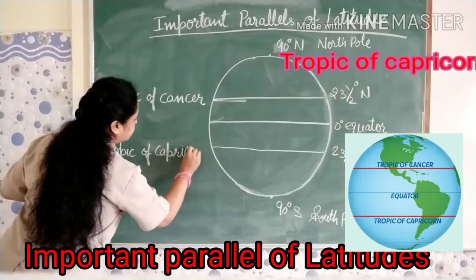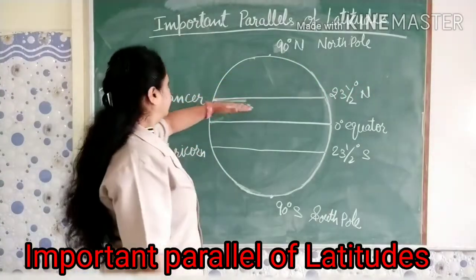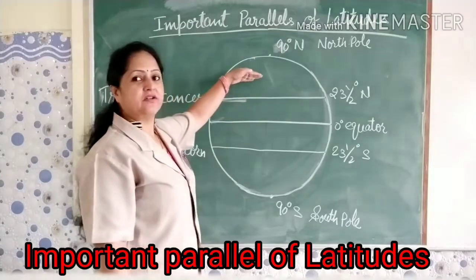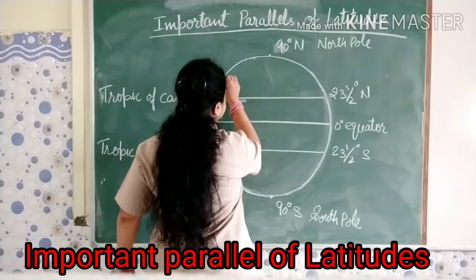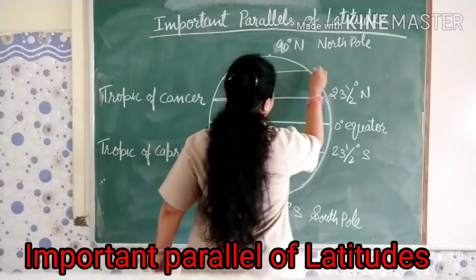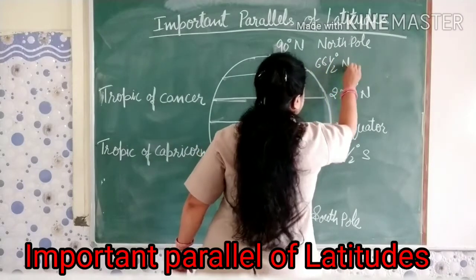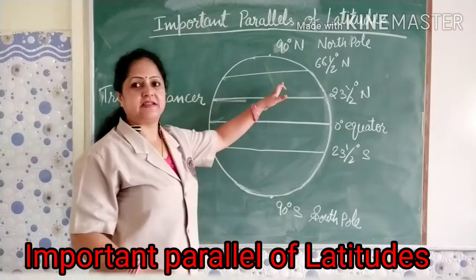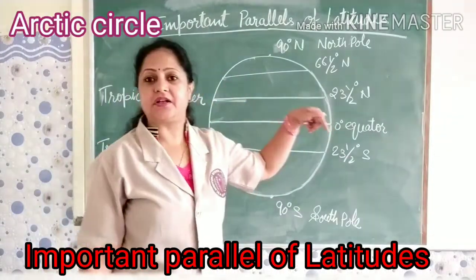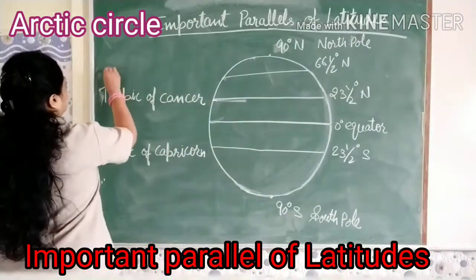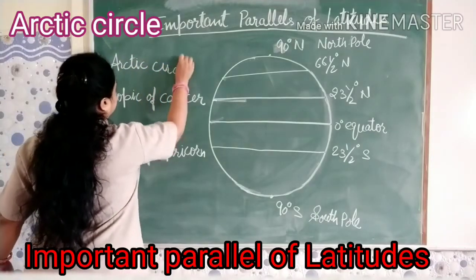After that, we start again from the equator towards the northern hemisphere. When we reach an angular distance of 66 and a half degree north, our next important parallel of latitude is there, and its name is Arctic Circle.